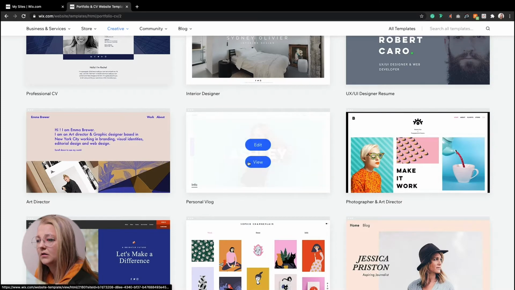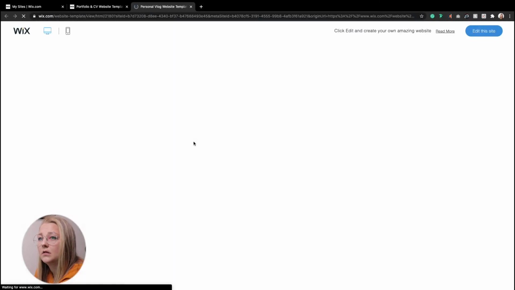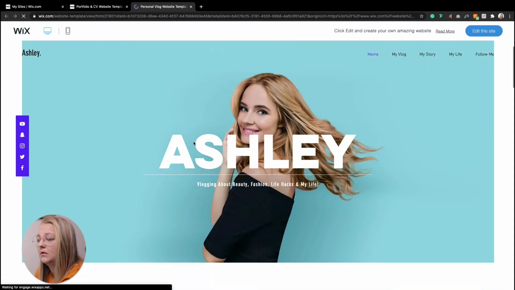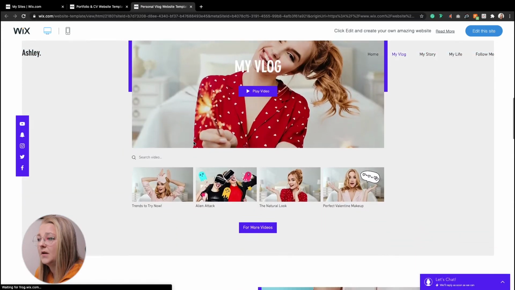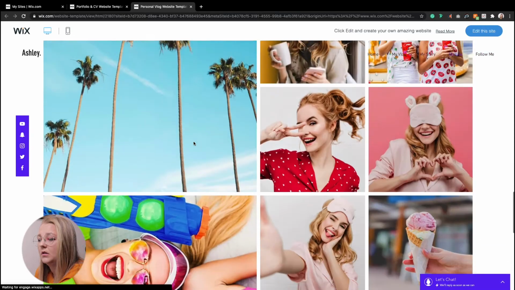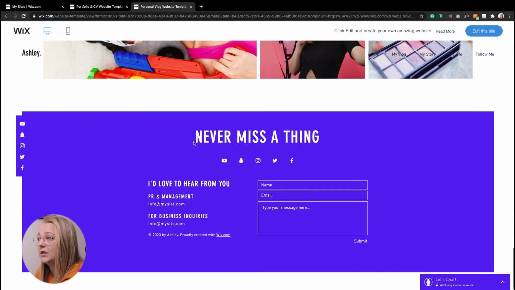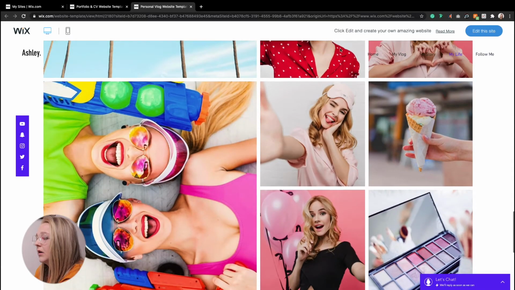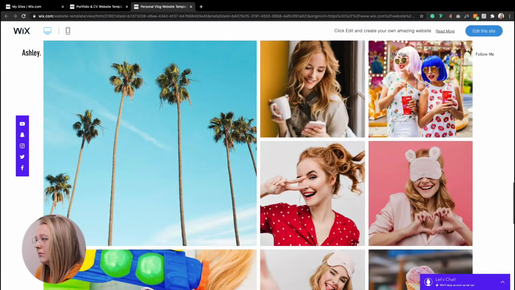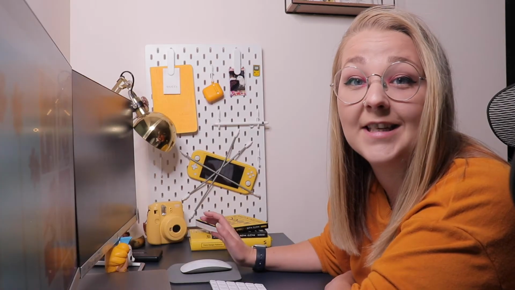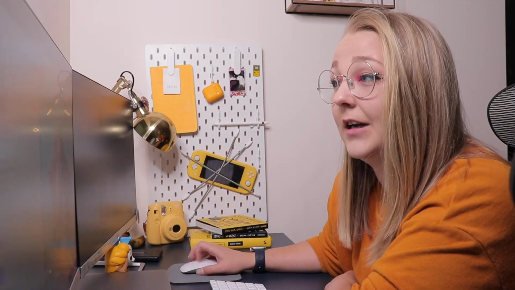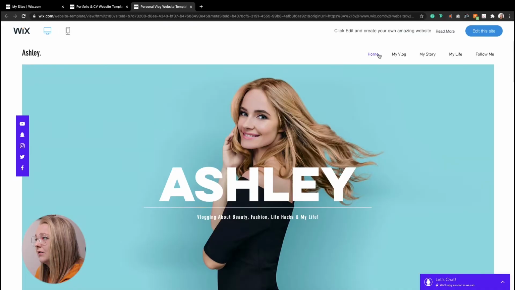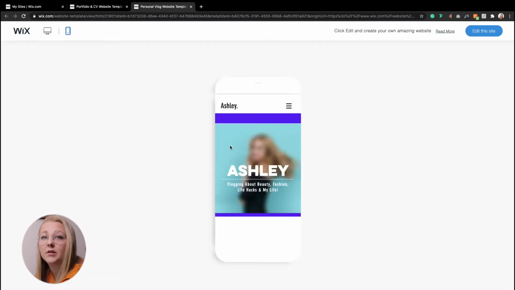Let's have a look at Ashley. I kind of do like this site. This bothers me though. Oh my god, that's super annoying. So as I scroll down, my navigation is now hidden. That is not great. That's really bad. Wix, sort that out. Or is it just because I'm in an editor? I'm not happy with that. I don't know if I can change that, which would really annoy me if I couldn't.